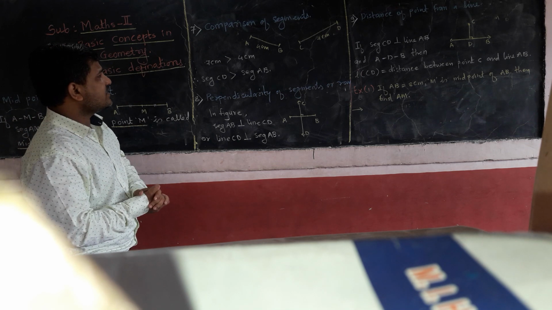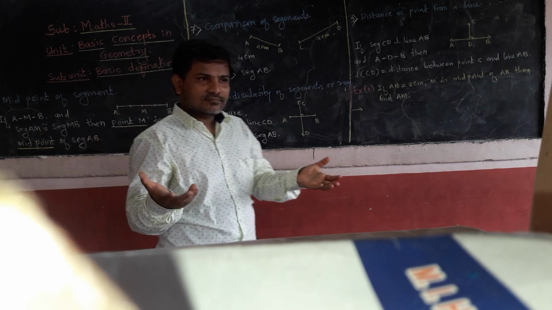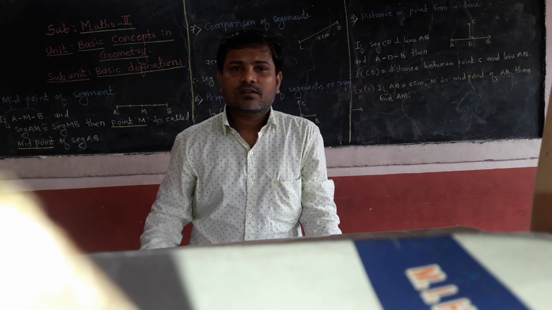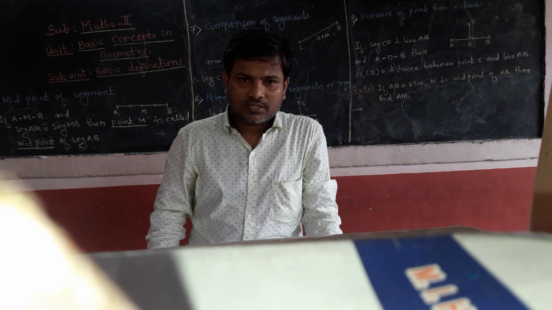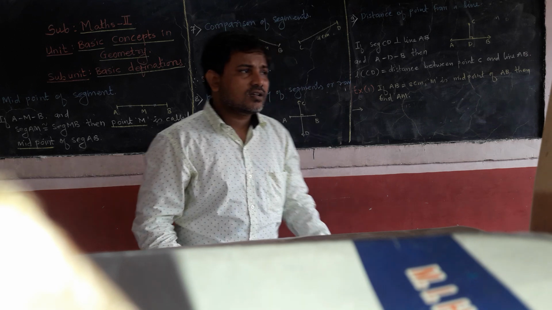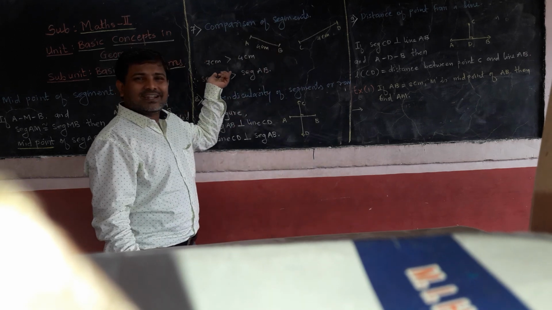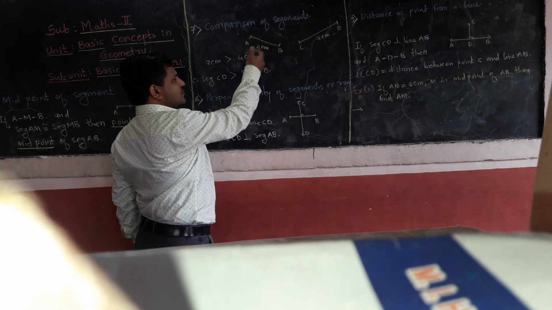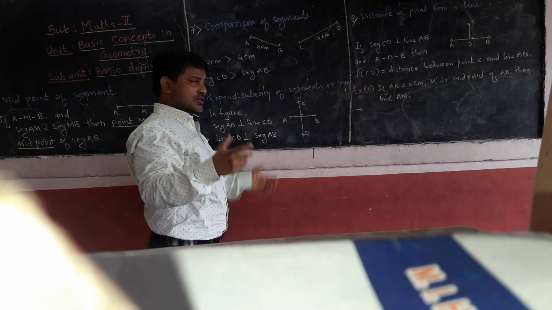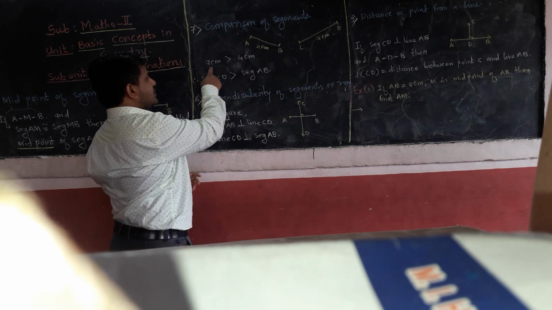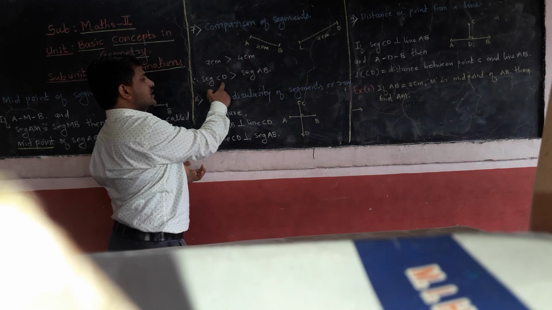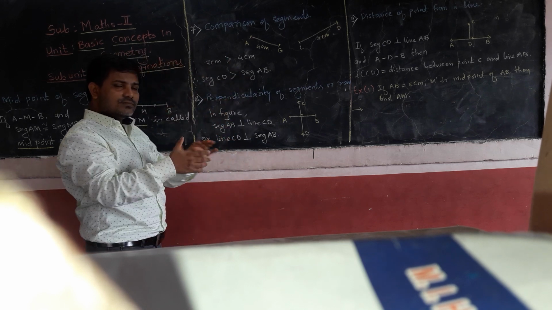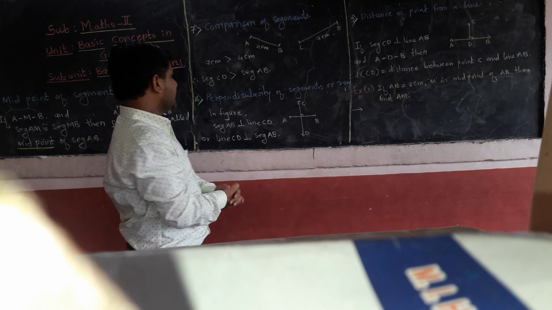Now the 7th point is comparison of segments. All of you know comparison between two things, maybe tall and dwarf, fat and thin, small and smaller, and greater. Likewise, comparison of segments is also there. For example, segment AB is 4 cm, segment CD is 7 cm. Now you can see in this figure that 7 is greater than 4. So we can say that segment CD is greater than segment AB. This is nothing but the comparison of segments: which one is smaller and which one is greater.